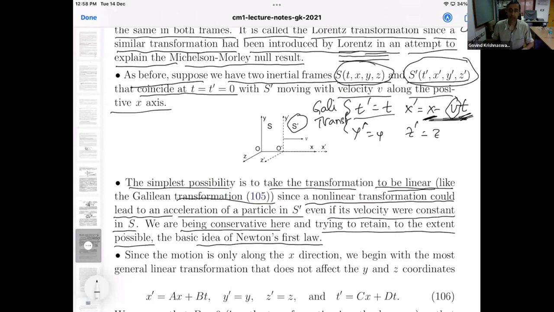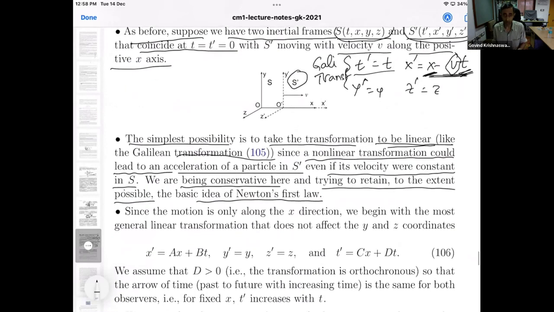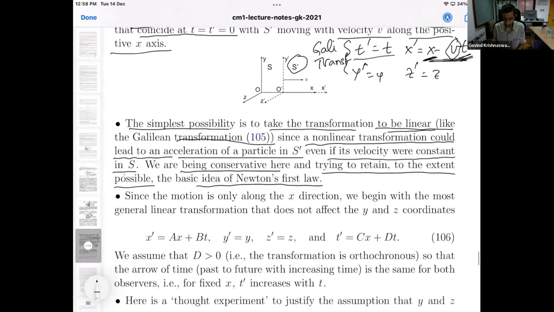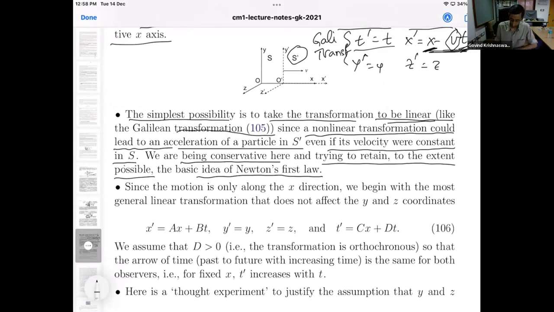Free particles in a pair of inertial frames are still expected to follow straight line trajectories at constant speed. This principle we are not throwing out. So Einstein tried to create special relativity in the most conservative way possible, without discarding Newton's first law.